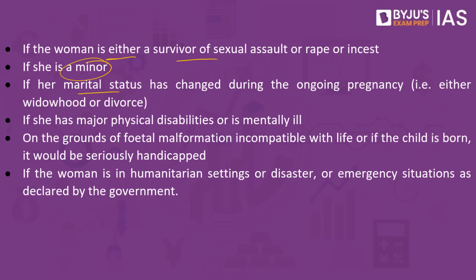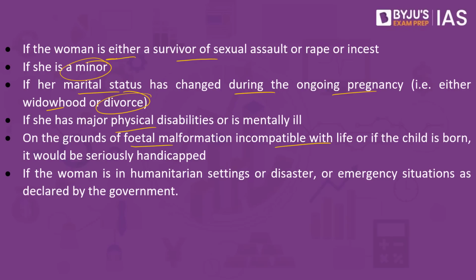If her marital status has changed during the ongoing pregnancy, either widowhood or divorce, that is, while she is pregnant, her husband has passed away and she has become a widow, or this has resulted in divorce, in such a case the woman can also go through this particular practice of abortion if permission is given by the medical practitioners. If she has a major physical disability or is mentally ill, on the grounds of fetal malformation incompatible with life,